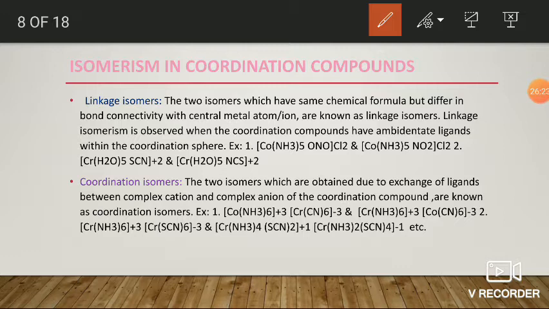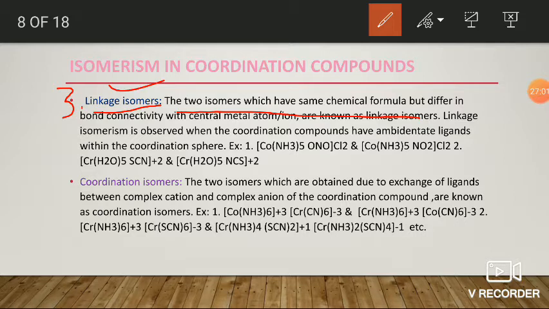The third one is linkage isomers. Linkage isomers are nothing but two isomers which have the same chemical formula, but they differ in bond connectivity with respect to the central metal ion. That is, two coordination compounds which have the same chemical formula but different metal ligand linkages. They show differences only in metal ligand linkages. Those are called linkage isomers.